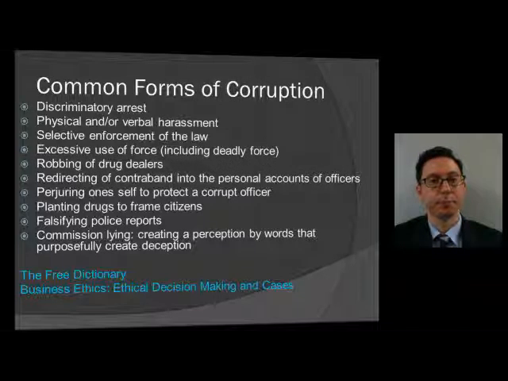Common forms of corruption. Discriminatory arrest. We could see an example of discriminatory arrest in New York City, where they had the stop and frisk procedure, stop and frisk law, that was ruled unconstitutional and that targeted minorities. Physical and verbal harassment, selective enforcement of the law, which is choosing which laws to enforce and which not to.